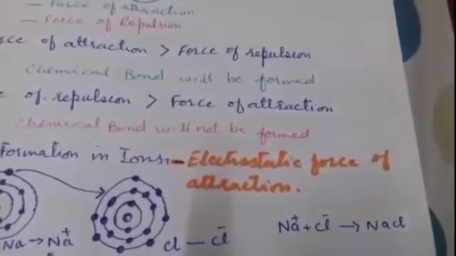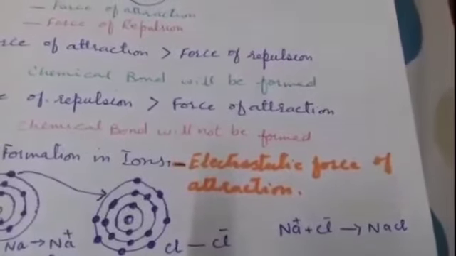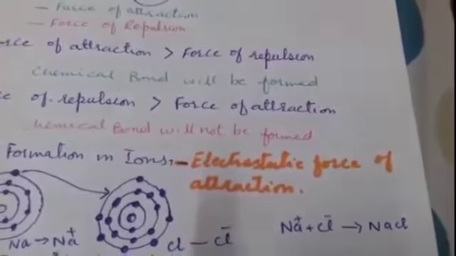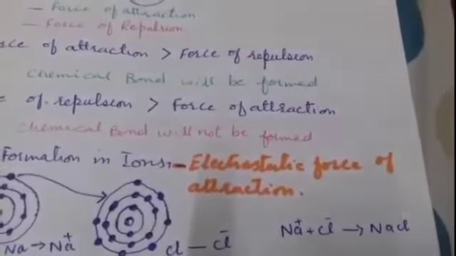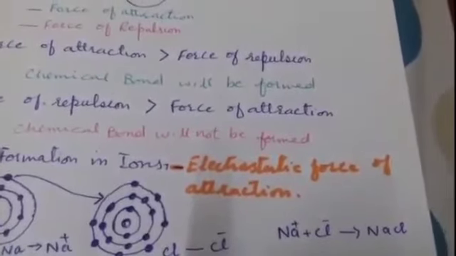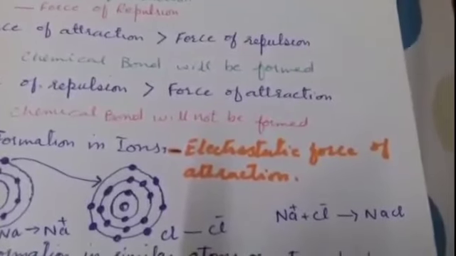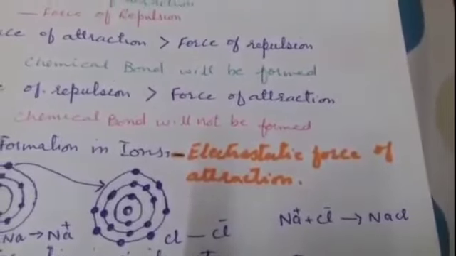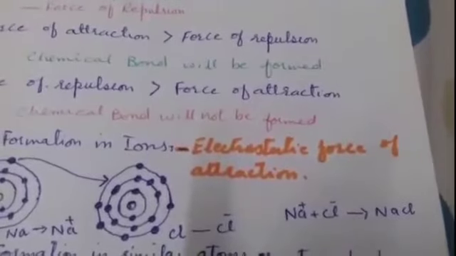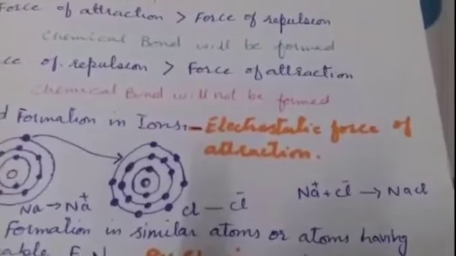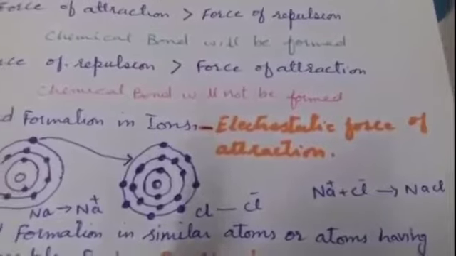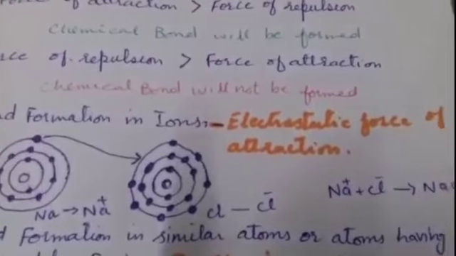Hence the sodium ion and the chloride ion are held together by the electrostatic force of attraction in the substance. This happens only in those atoms which can gain and lose electrons.